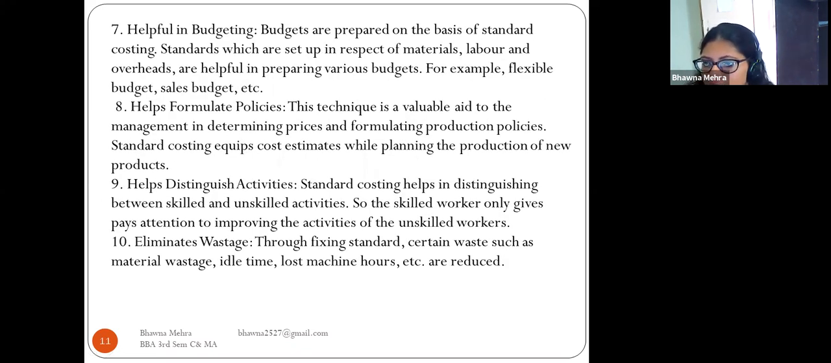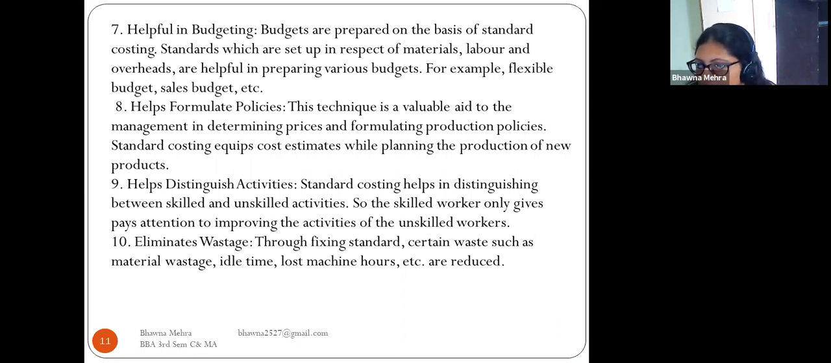Now come to point number 7, helpful in budgeting. Budgets are prepared on the basis of standard costing, standards which are set up in respect of material, labor, and overhead. Standard costing is also helpful in budgeting because budgets are prepared on the basis of standard costing, and the standards set up in respect of material, labor, and overhead are helpful in preparing various budgets.